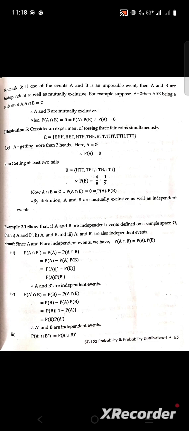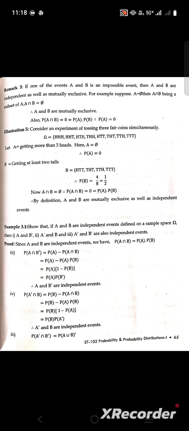That is, A and B are mutually exclusive, and probability of event A equals 0, that is, A is the empty set. And we solve an example on this proof.